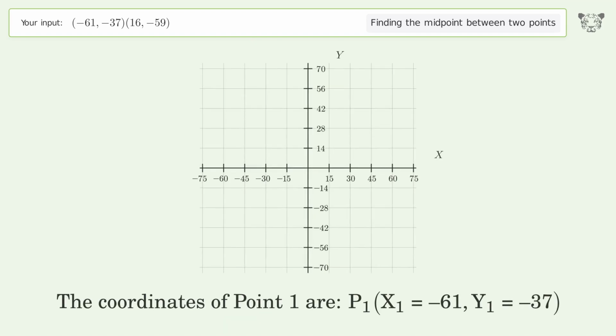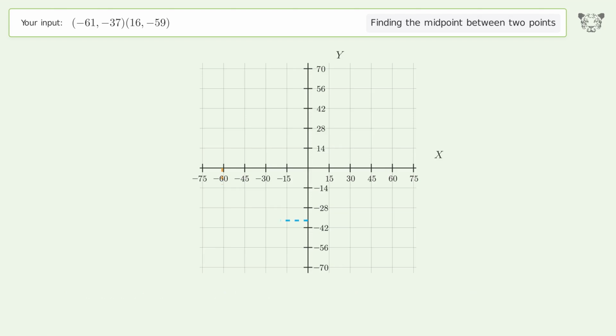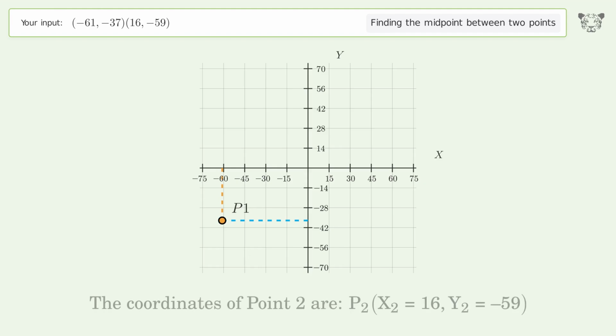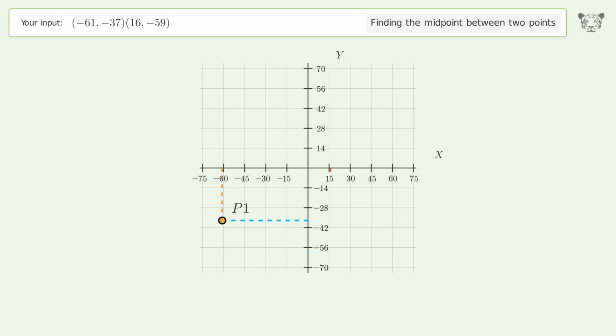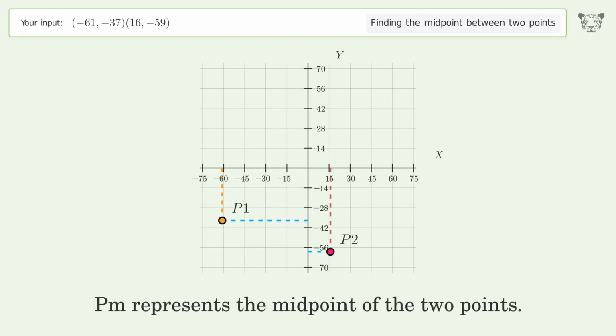The coordinates of point 1 are, x1 equals -61, y1 equals -37. The coordinates of point 2 are, x2 equals 16, y2 equals -59. PM represents the midpoint of the 2 points.